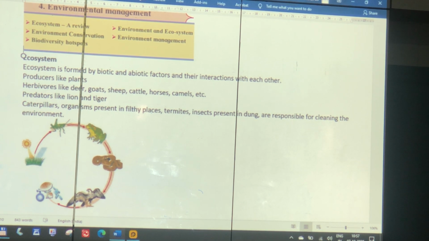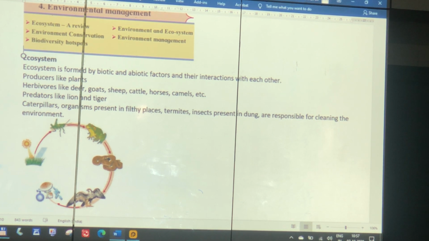So the chapter says we have to do an ecosystem review, environment and ecosystem, environment conservation, environment management and biodiversity hotspot. We will stress on 5 topics. Out of the 5 topics, 3 are conceptual and 2 are like short notes. So we will have a look at them.